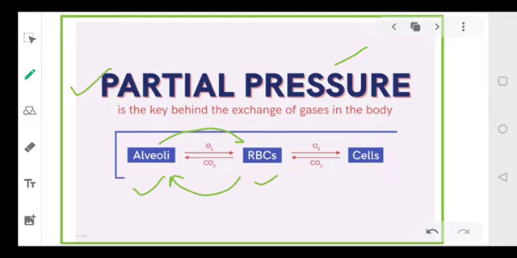Second is between the RBC and the cells. RBC will give the oxygen to the cells, and cells will transport the carbon dioxide to the RBC. Clear? So at two steps the exchange of gases is occurring. Clear? So we'll start with the transport also. You can say these two will be your main points where transport will be there.